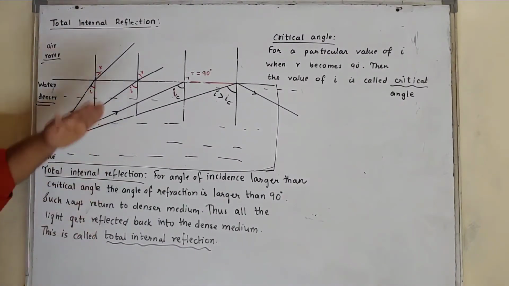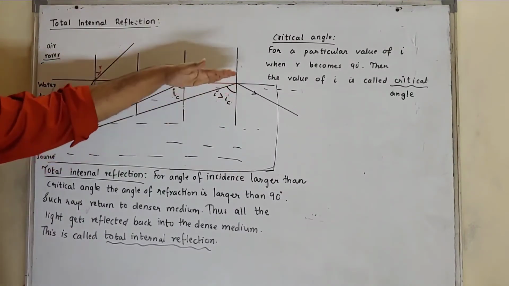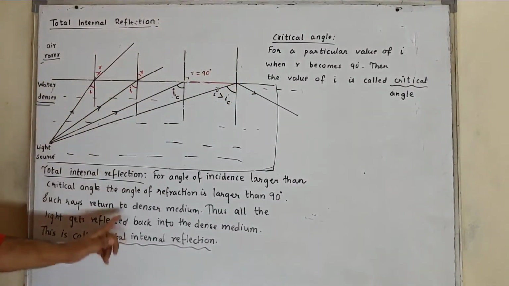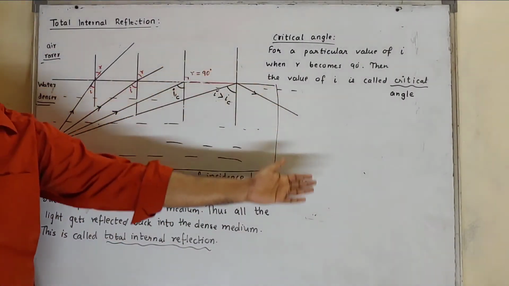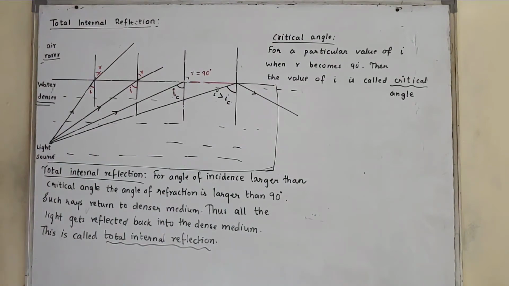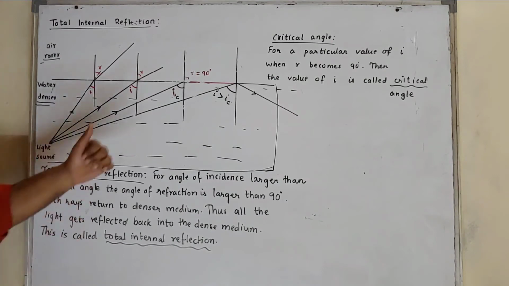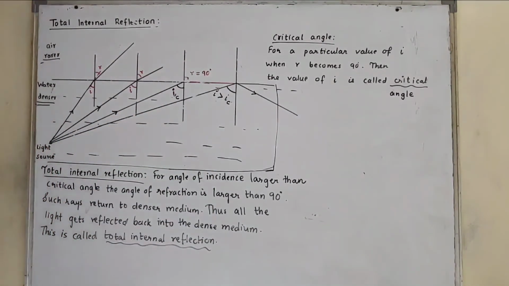So, total internal reflection: for angle of incidence greater than the critical angle, the angle of refraction is also greater than 90. If it is larger than 90, such rays return back to the dense medium. Thus, we can say all the light gets reflected back into the dense medium, and this is called total internal reflection. So in this way we have completed total internal reflection.